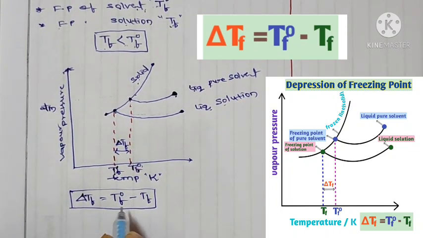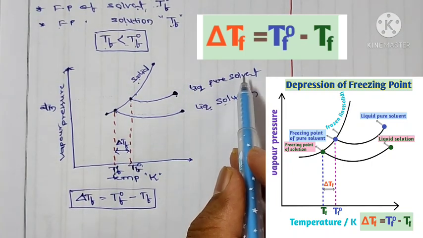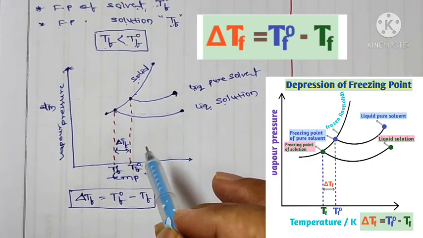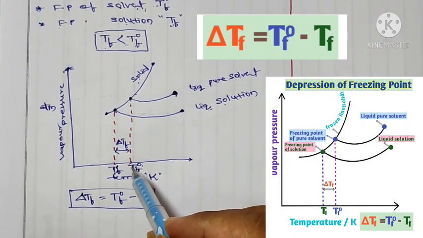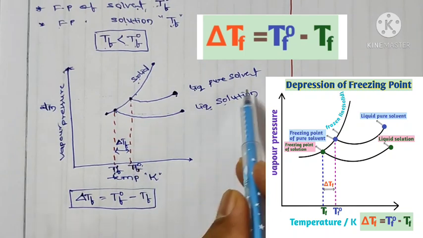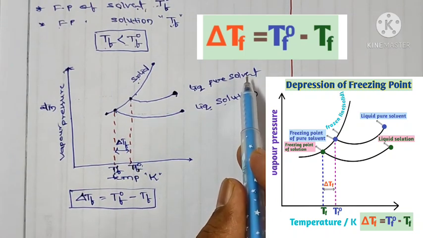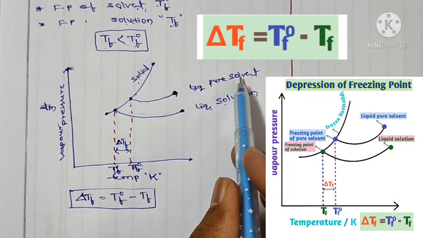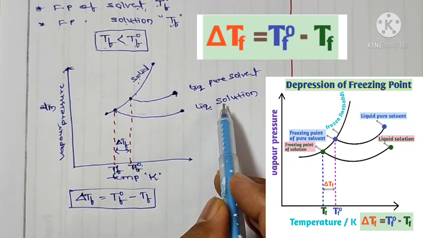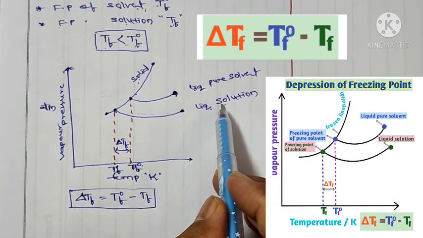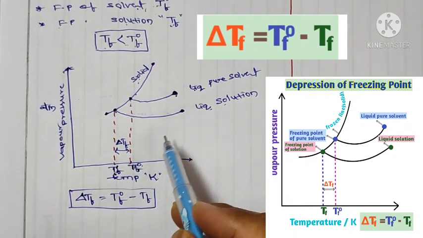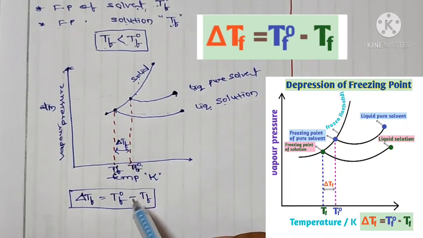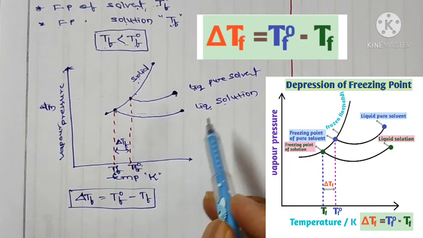This is called depression of freezing point. It means the freezing point of pure solvent is greater than the freezing point of solution. So this is the freezing point of pure solvent. If I add a non-volatile solute to that pure solvent, then we get the solution, and the solution's freezing point will decrease.